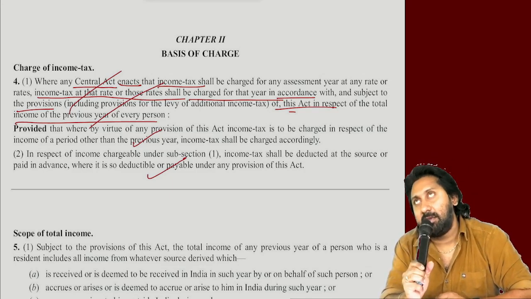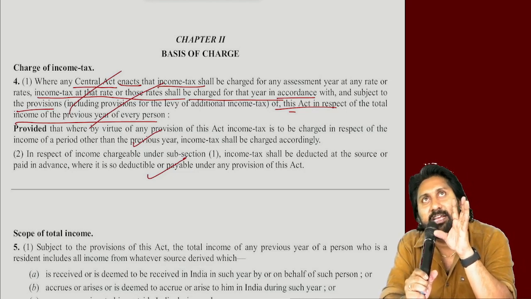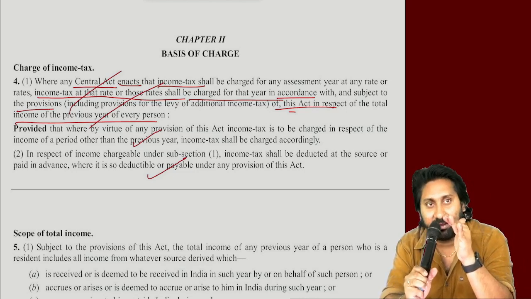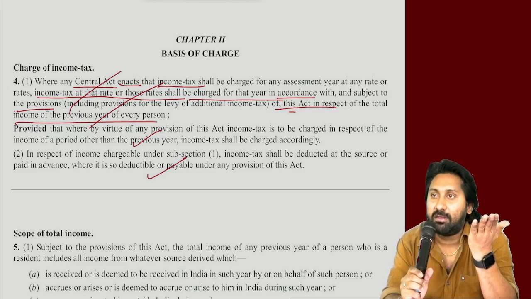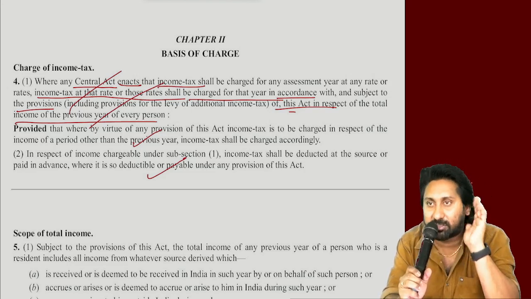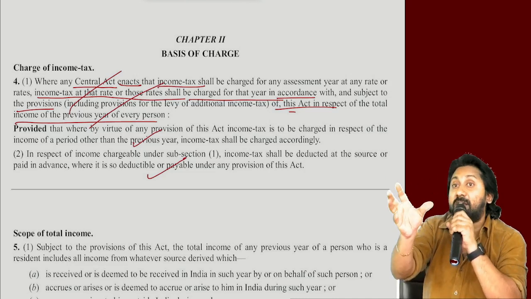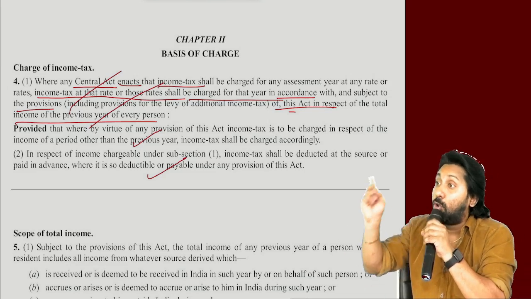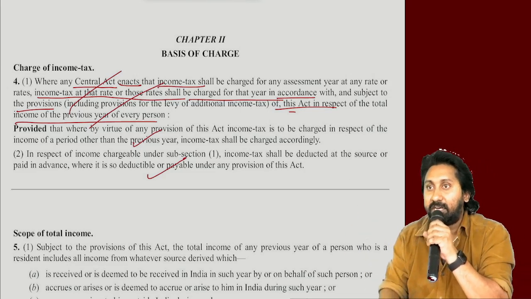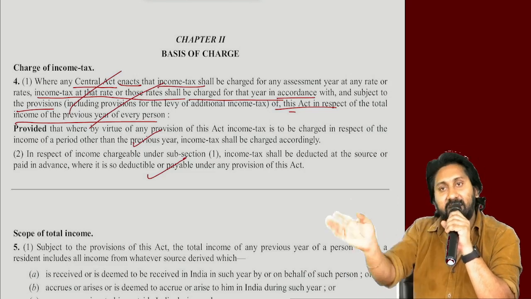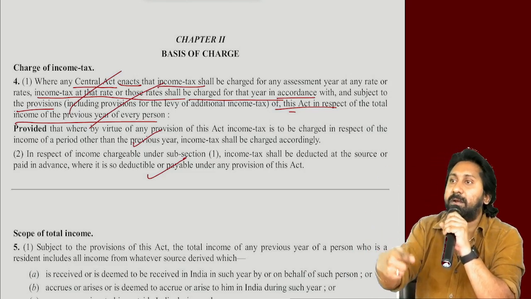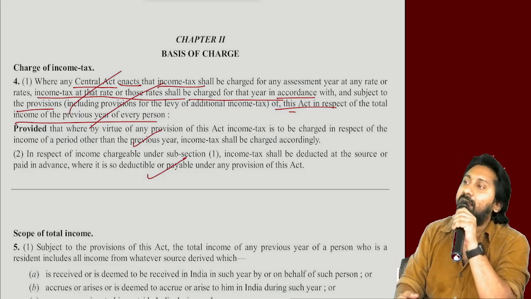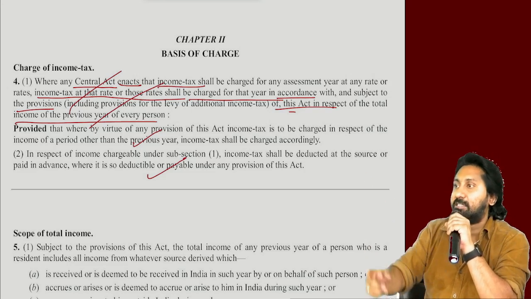Now you answer me. In the 2023-24 previous year, I sold one land, but I did not bring that into the books of accounts. That part of income is escaping the assessment or not? Yes, the assessing officer can go back 8 years, 10 years, 6 years, like that he can go back and do the reassessment. Are you listening? Yes, so he will reopen and do the assessment again.